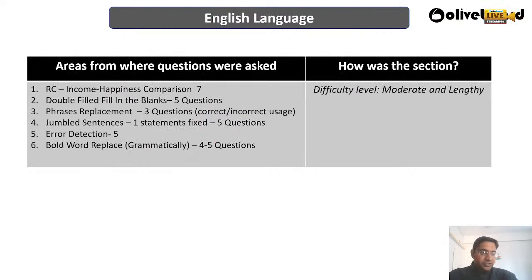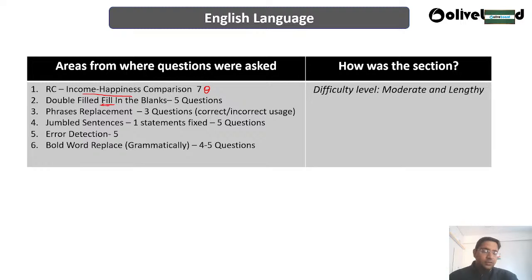Now, English language paper. Again, we have a moderate type of paper. Reading comprehension was there. Under RC, we had a reading comprehension on income and happiness, like how income and happiness are related together. They have done a comparison of income and happiness in that passage. So 7 questions were there in the reading comprehension. Then double fill in the blanks were there.